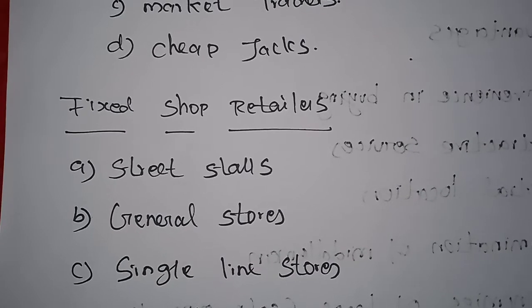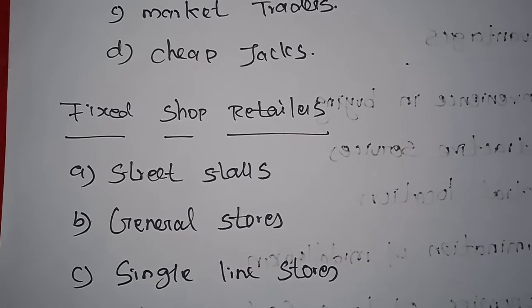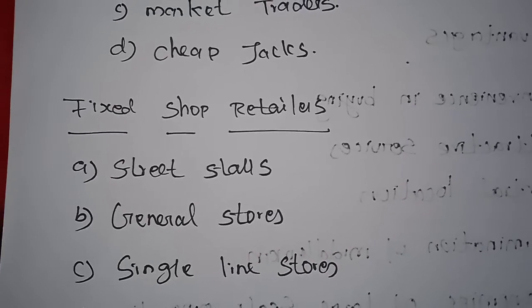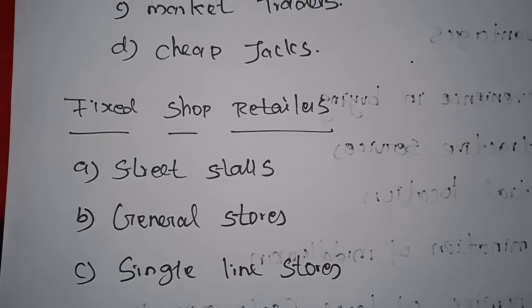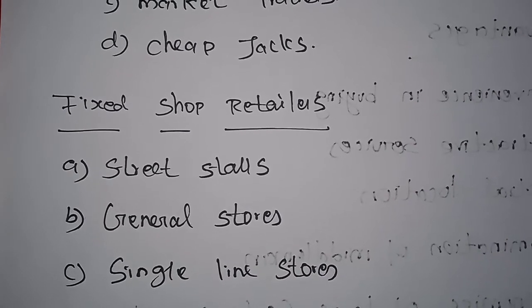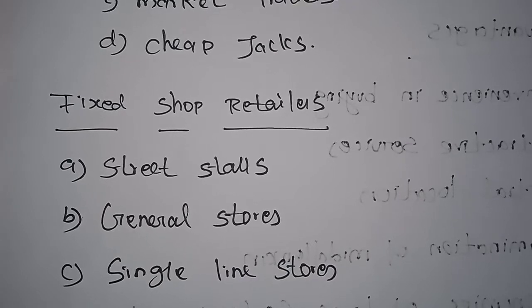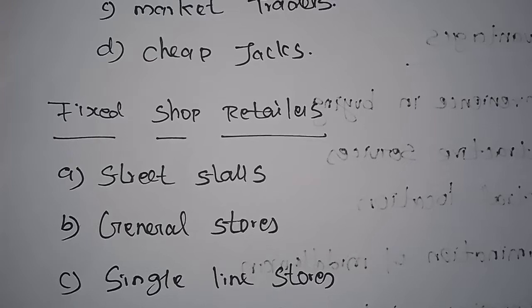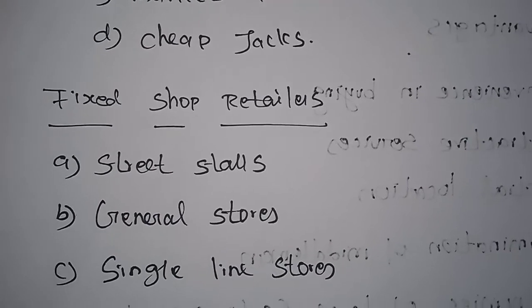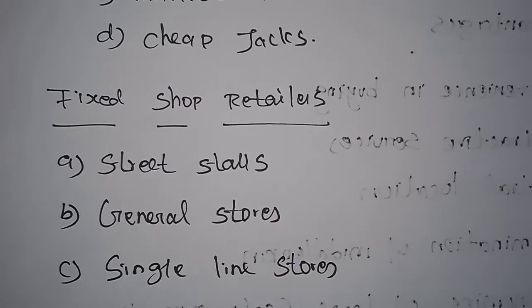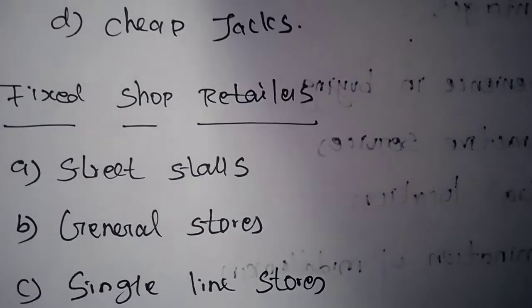The customers only have to approach the sellers on the basis of their demand. Normally, petty shops, tea shops, and hotels are examples of fixed shop retailers. The fixed shop retailers can be classified into two types on the basis of the size of their operations. They are fixed shop small retailers and fixed shop large retailers. First we will talk about the fixed shop small retailers.